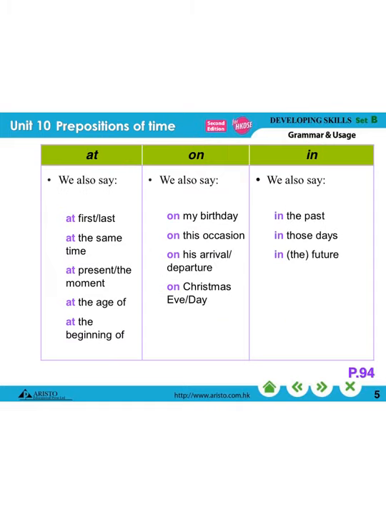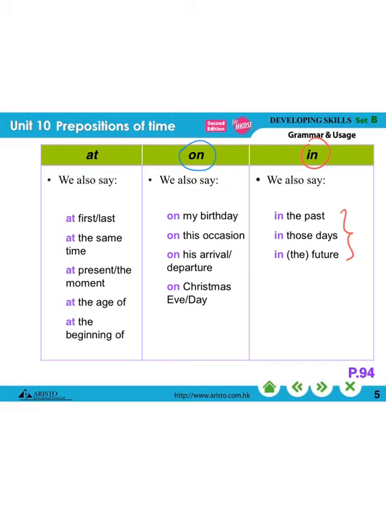Okay, and then we have got another table here. So we also use in to talk about this. In the past, in the future. And then for on, we say on my birthday, on this occasion, on his arrival, on his departure, on Christmas Eve or on Christmas Day.